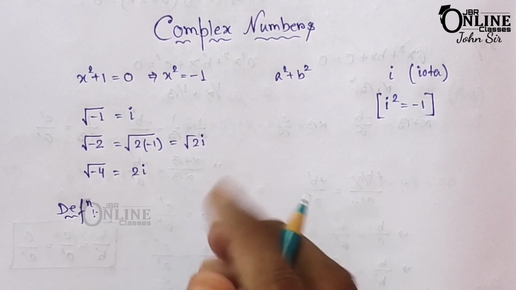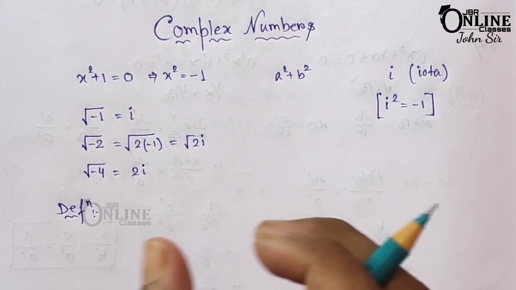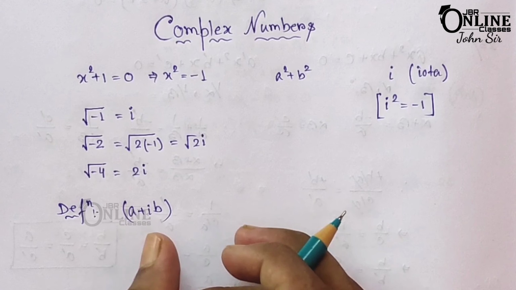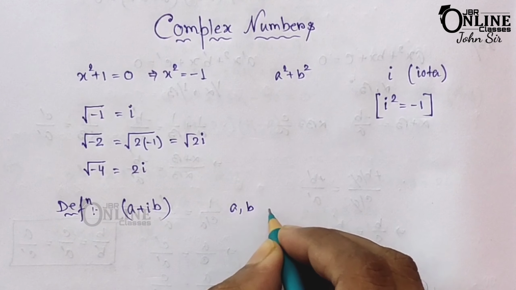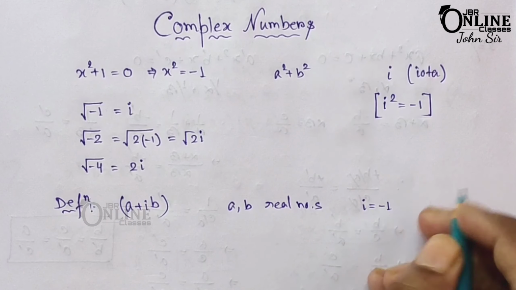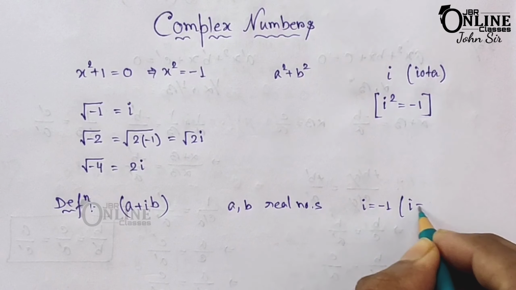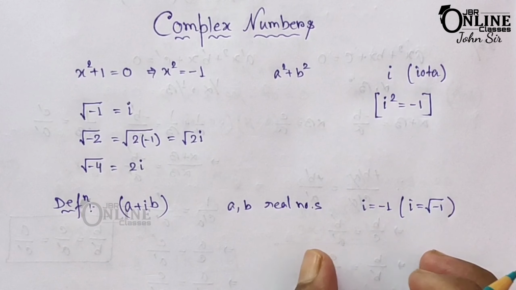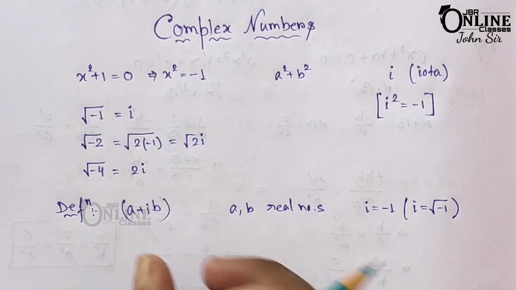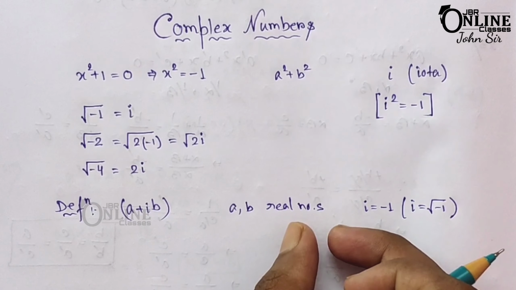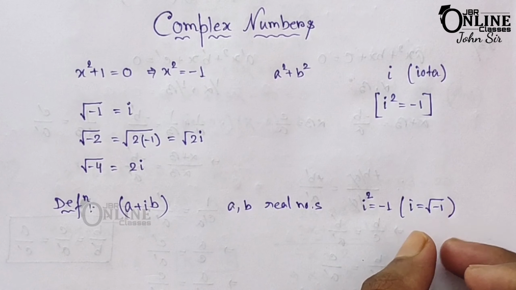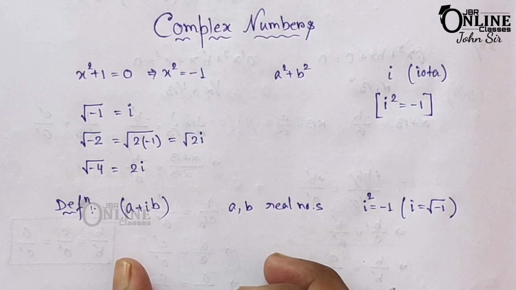So a number of the form a plus ib, where a and b are real numbers, and here i square equal to minus 1, or you can write i equal to root over minus 1, is called a complex number. So I repeat, a number of the form a plus ib where a and b are real numbers, and here i square equal to minus 1 or i equal to root over minus 1 is called a complex number.